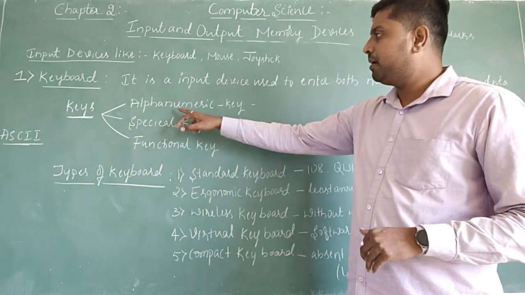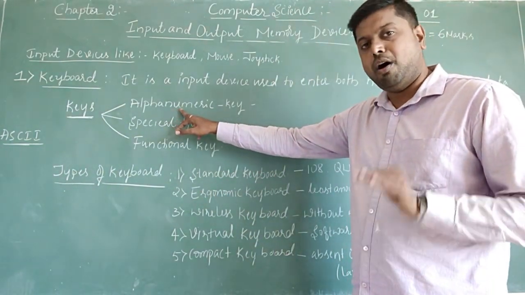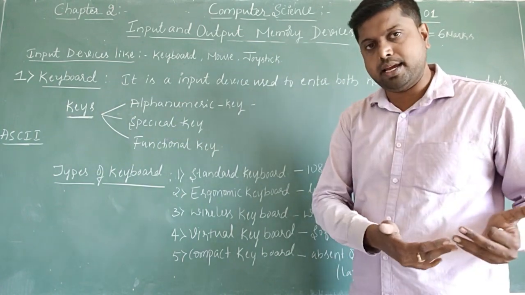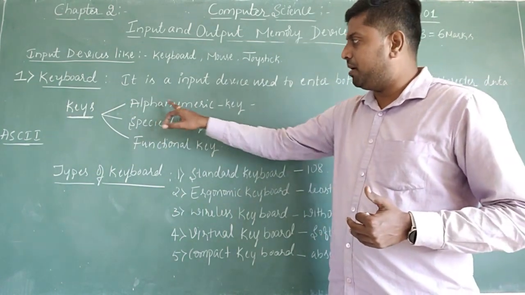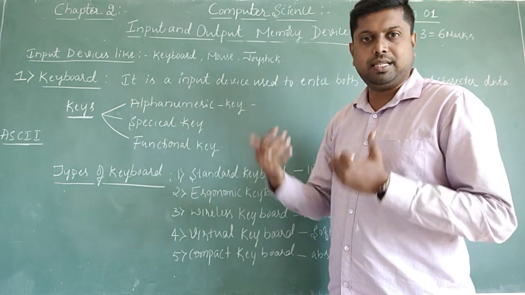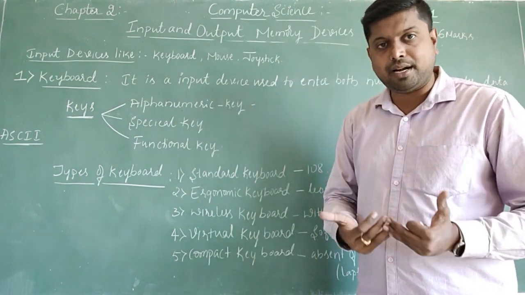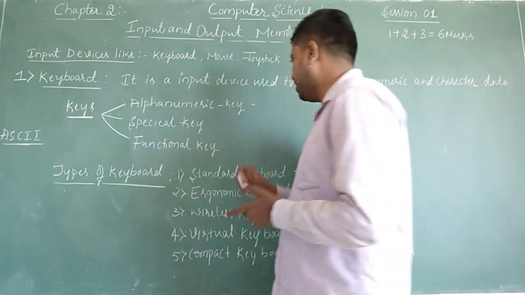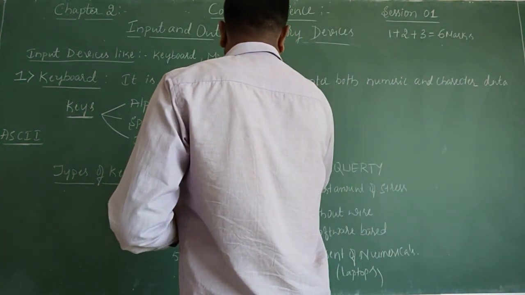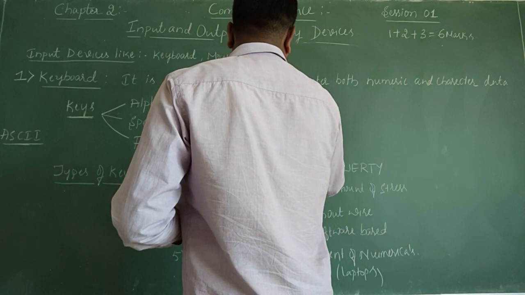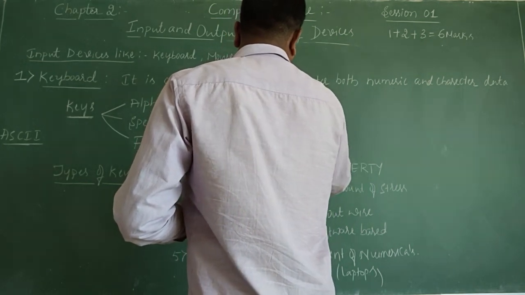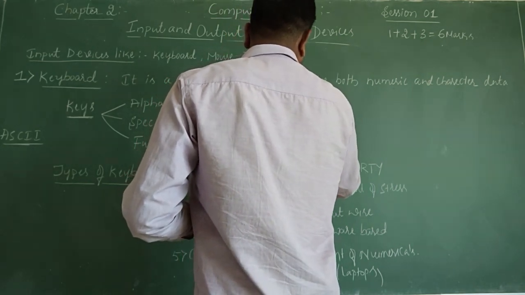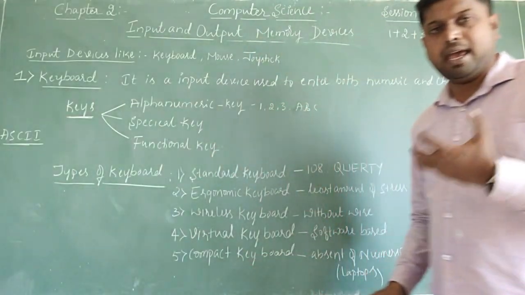Here we have alphanumerics, which, as I said earlier, are a combination of numbers and alphabets. For example, numericals like 1, 2, 3, and alphabets like A, B, C.